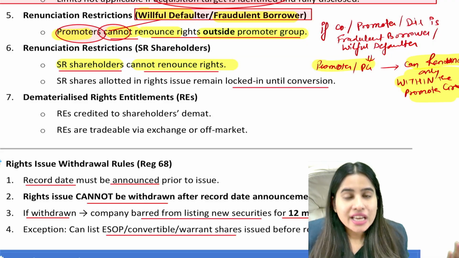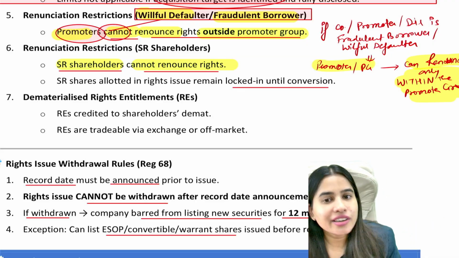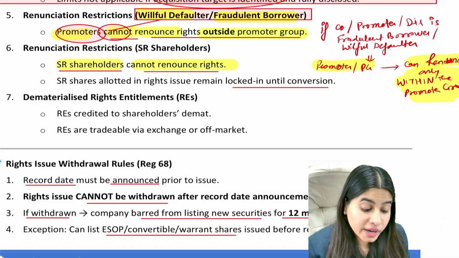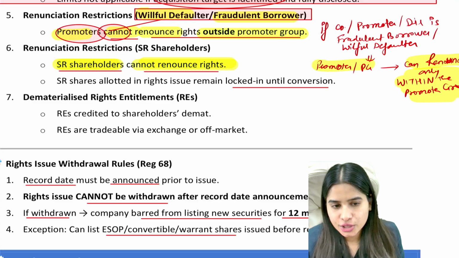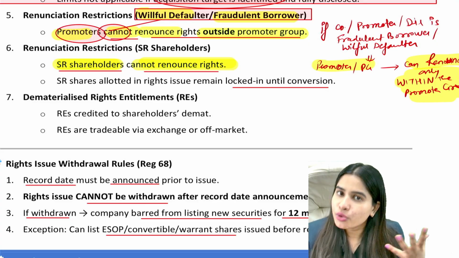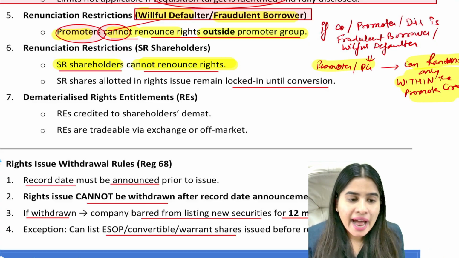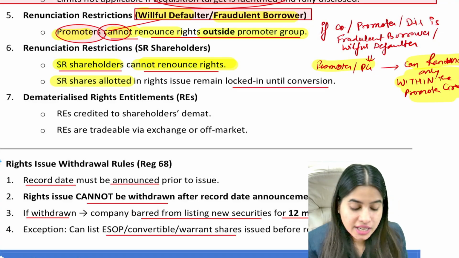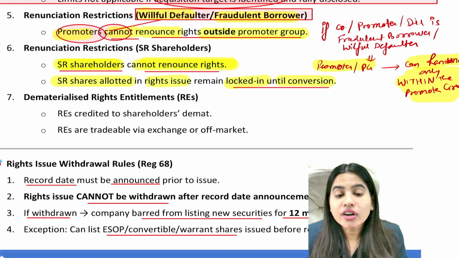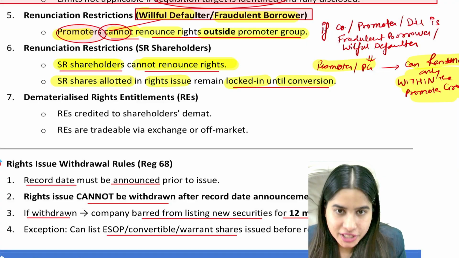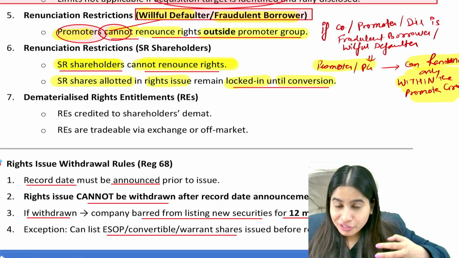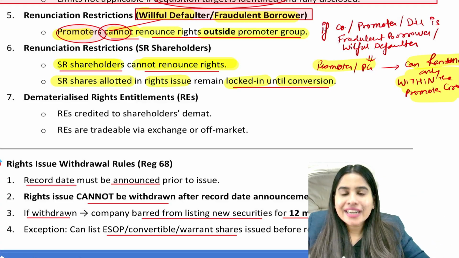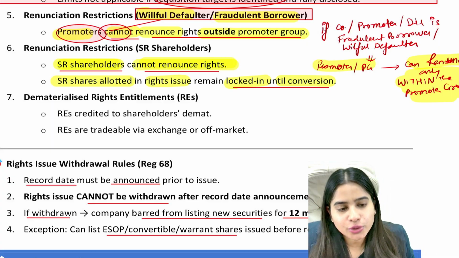So generally, if you get a right offer, you can renounce it to someone else. But if you get a right offer in SR shares, then you cannot renounce it to any outsider, because there is more voting power in SR equity shares. And if you get SR shares under a right offer, that will be locked in until they are converted into ordinary shares. Which means if I get superior voting right shares under a right offer, I cannot sell them unless and until those superior right shares are converted into normal shares.